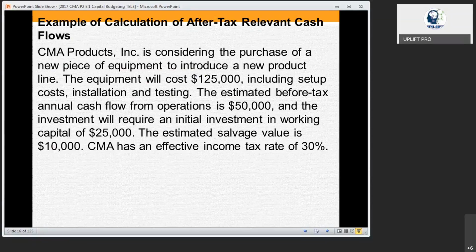The CMA company has an effective income tax rate of 30%. So note down these relevant numbers. Equipment cost is 125,000. Earnings before tax is 50,000. Working capital is 25,000. Salvage value is 10,000. And income tax percentage is 30%.